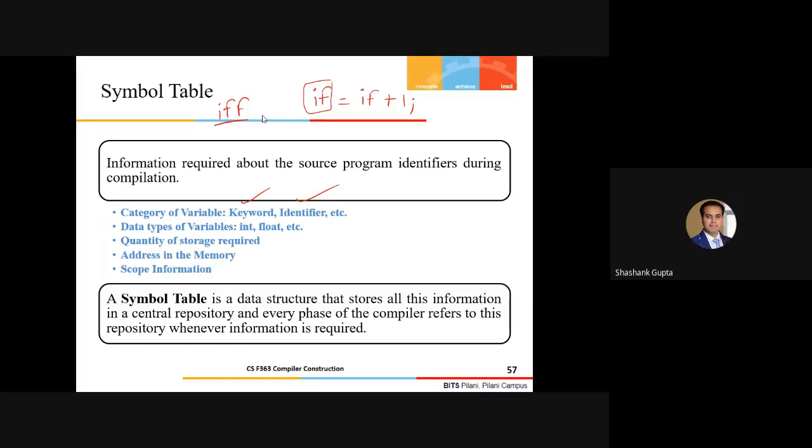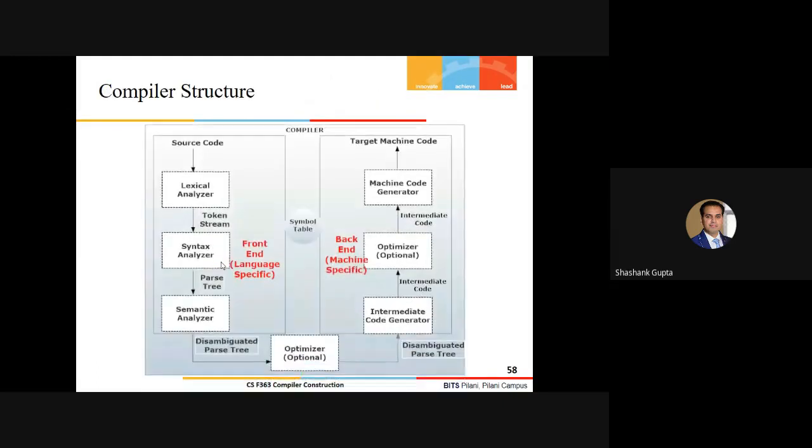Fine. So that's the thing you need to understand here. The types of the variable, the quantity of storage required, the address in memory. This sort of information is generally required by the machine and specification. So the symbol table is a data structure that stores all this information in some repository, and every phase of the compiler must have access to this particular data structure. And now the revised structure of your compiler looks somewhat like this. So this should be accessible to all the respective phases here, guys.